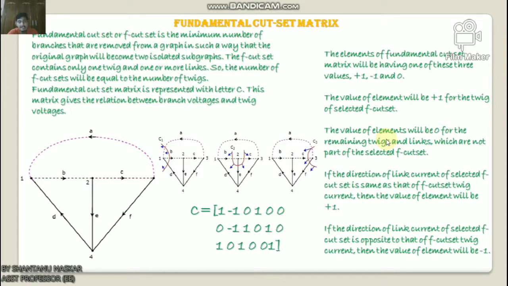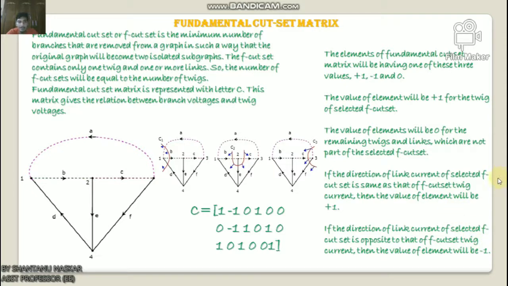And if the direction of the link current of the selected f-cut-set is the same as that of the f-cut-set twig, then the value of the element will be plus 1. Okay, now if the direction of the link current of the selected f-cut-set is opposite to that of the f-cut-set twig current, then the value of the element will be minus 1. Very easy.